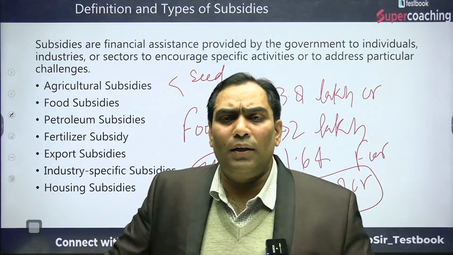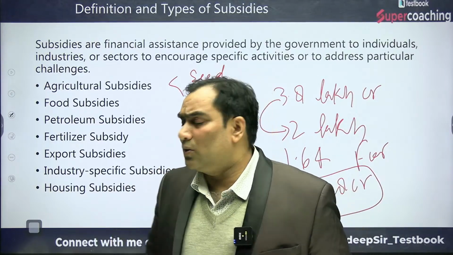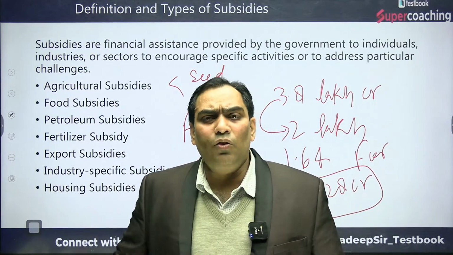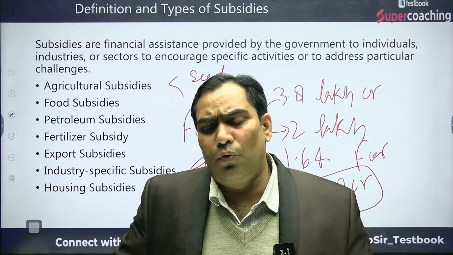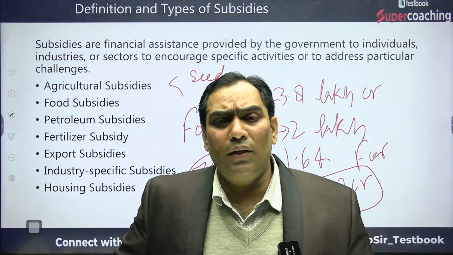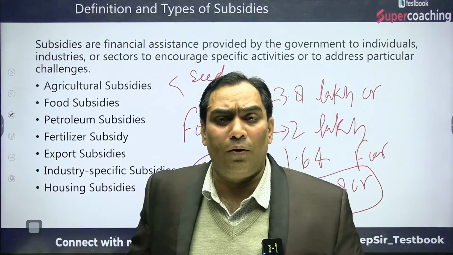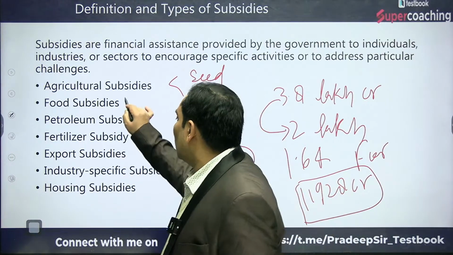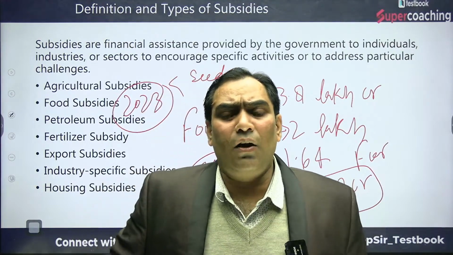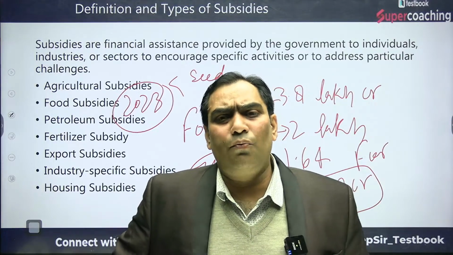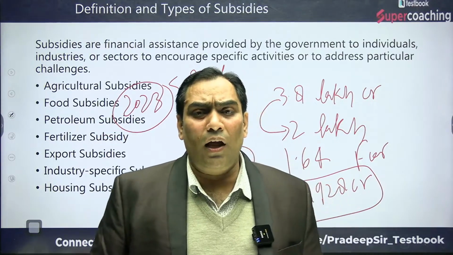But when the Modi government came into power, this was reformed. Earlier it was at a subsidized rate. Now the Modi government said that we will give you rice, wheat and coarse cereals free. That is known as the Pradhan Mantri Garib Kalyan Yojana, and that was up to 2023. But during the elections in 3 states, or rather 4 states, they again extended this Pradhan Mantri Garib Kalyan Yojana for the next 5 years.